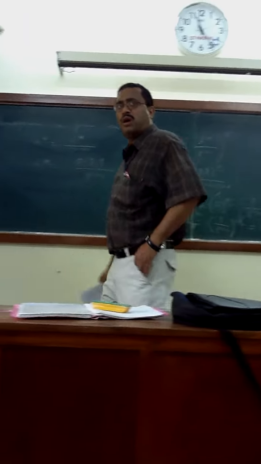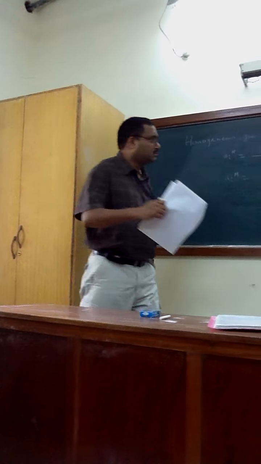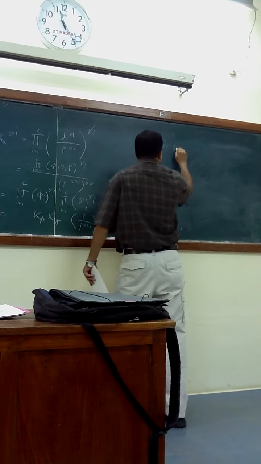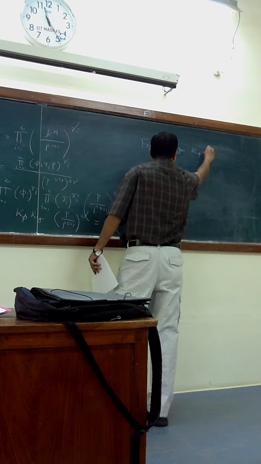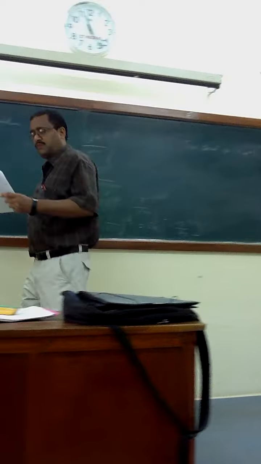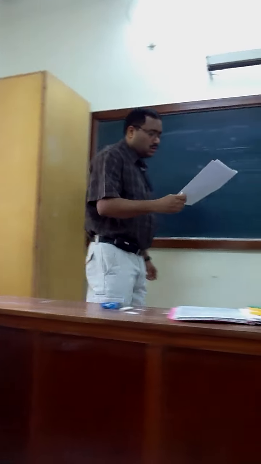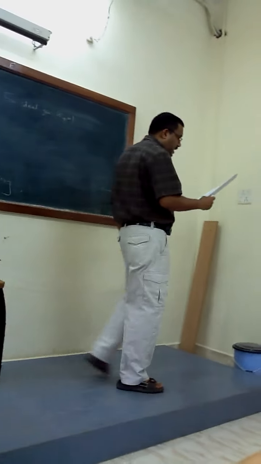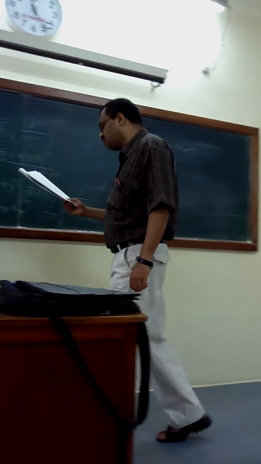Assignment problem number 1, the last assignment problem. Remember that for an ideal gas, K_phi equals 1. I am reading out the problem. Carbon monoxide gas plus 2H2 gas gives CH3OH gas.